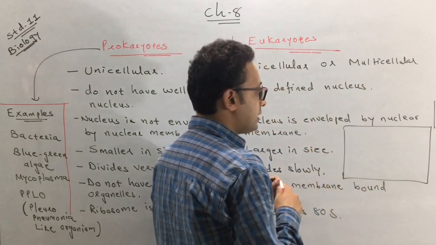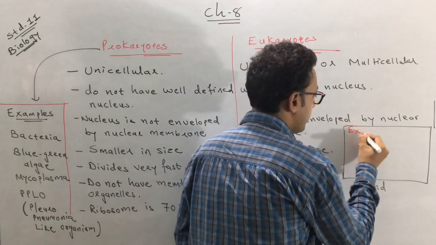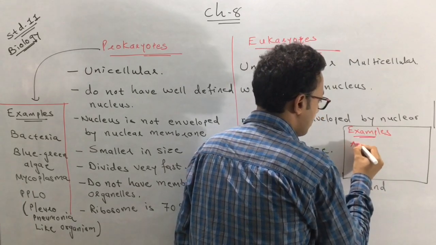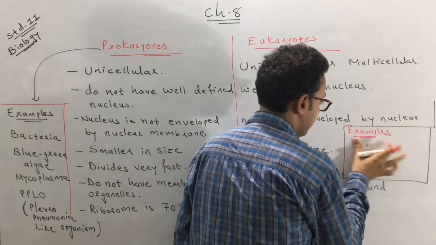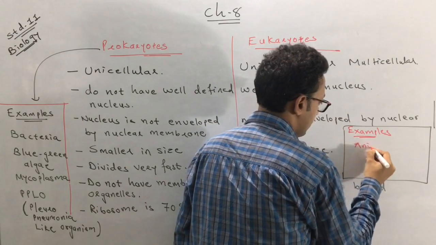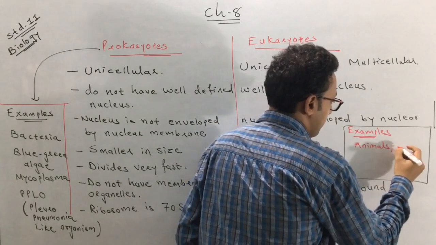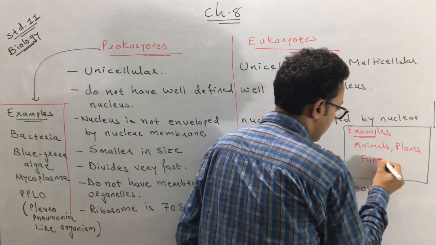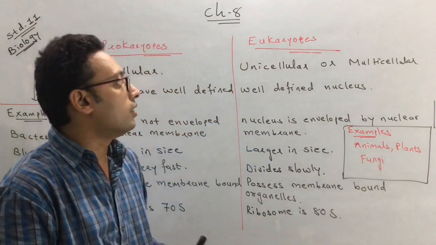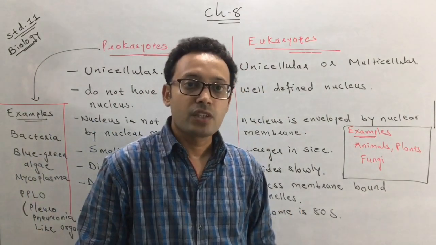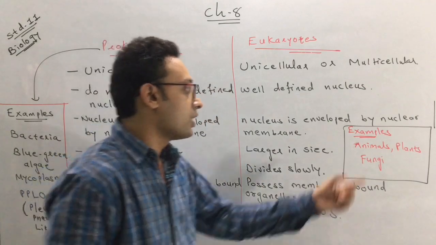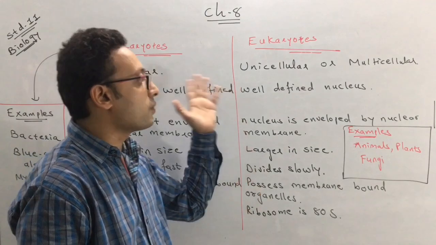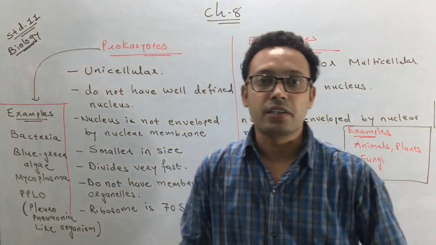The examples of eukaryotes are animals, plants and fungi. So these are the examples of eukaryotes: animals, plants and fungi. So this is about the difference between the prokaryotes and the eukaryotes.